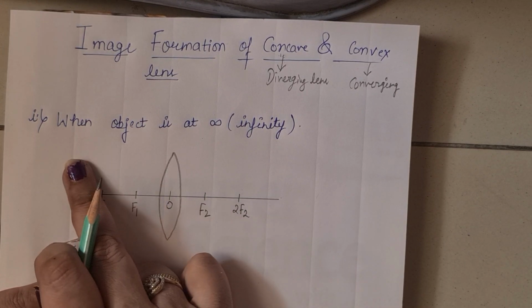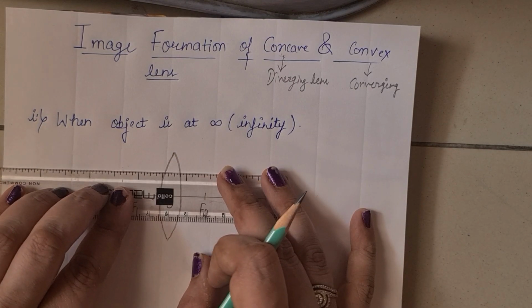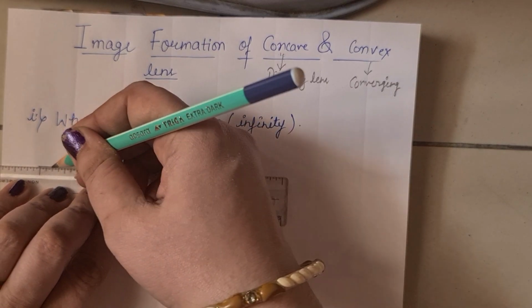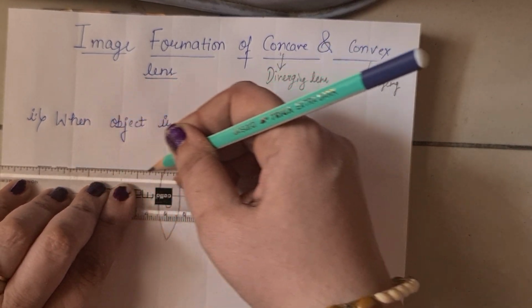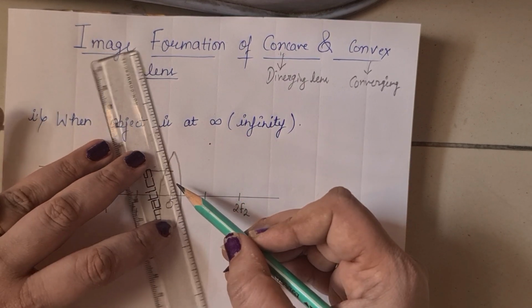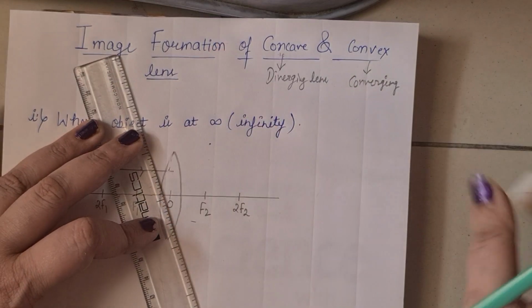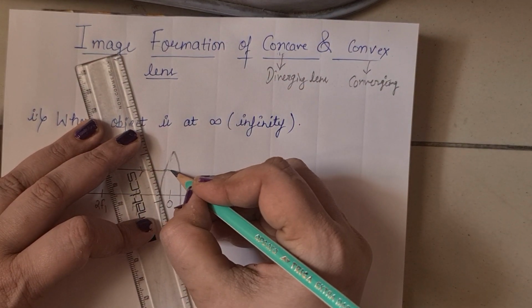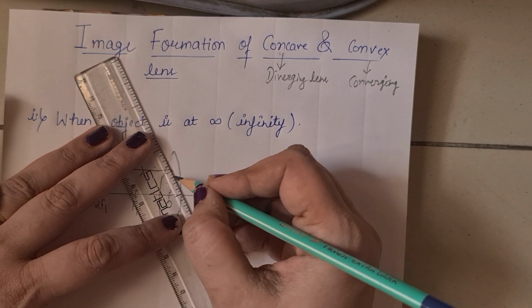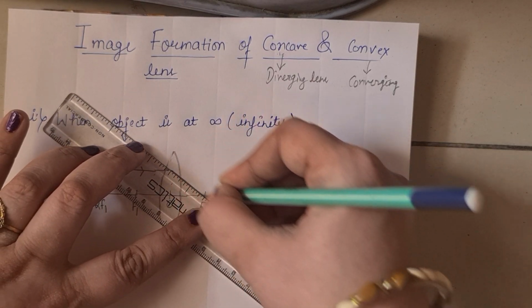So the first case is when the object is at infinity. Then the ray from the object at infinity goes to the eye of the object. Then it is a converging lens. So just in the middle, it converges it into f2.